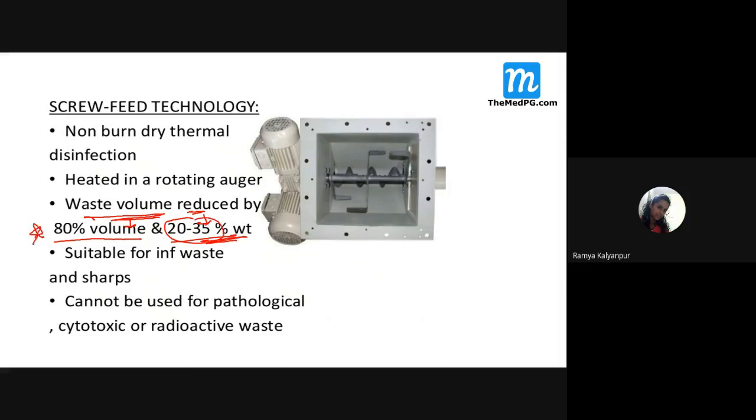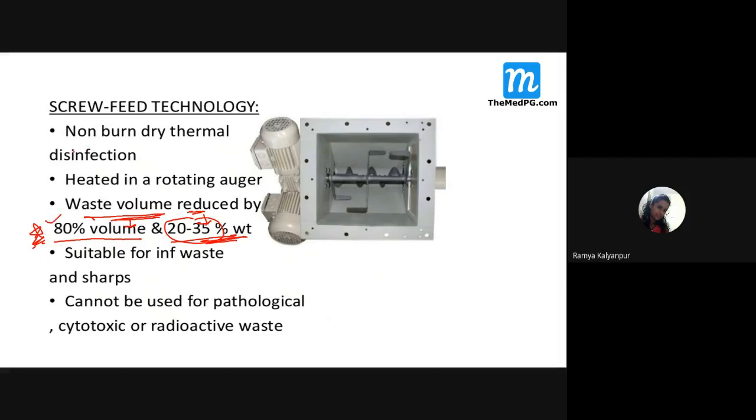This is very important. These are all the alternatives for us. If an incinerator is not there, think of this screw feed technology. If this is also not possible for you to purchase, then the best is deep burial. That is the best thing for us.